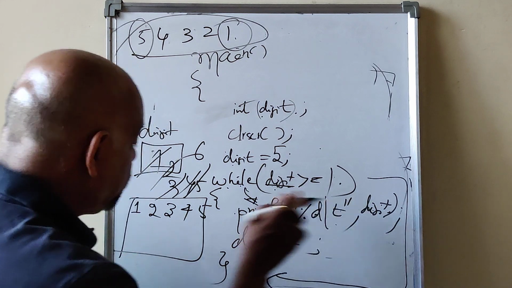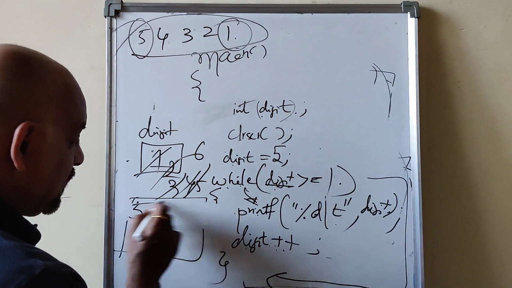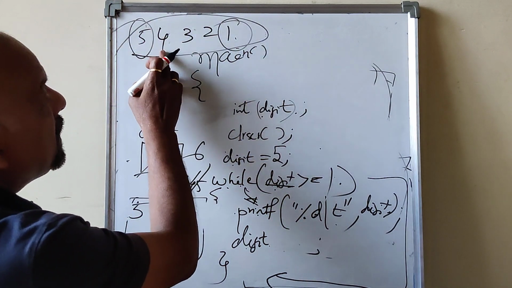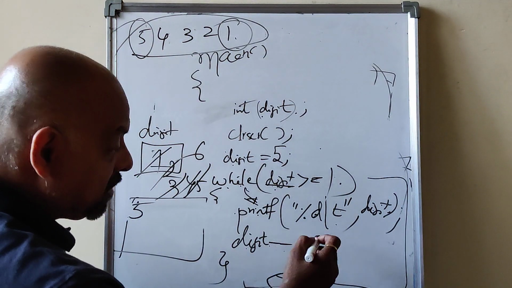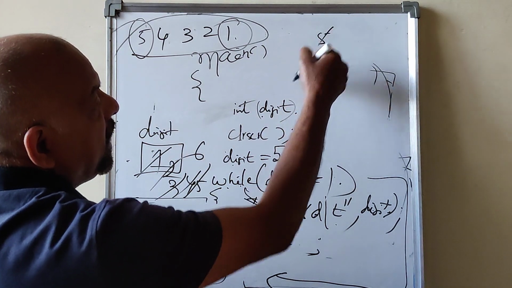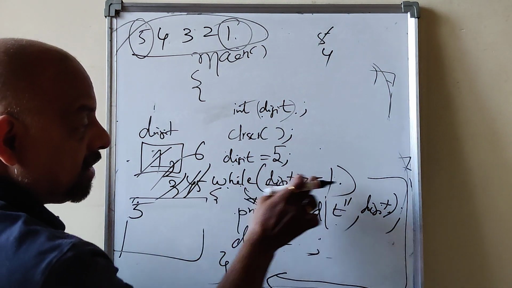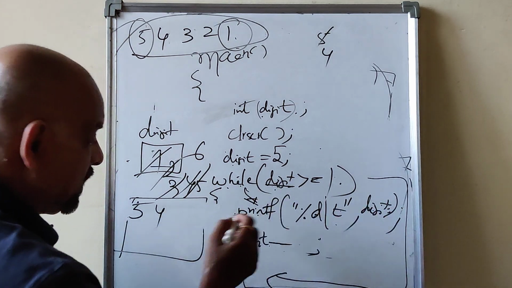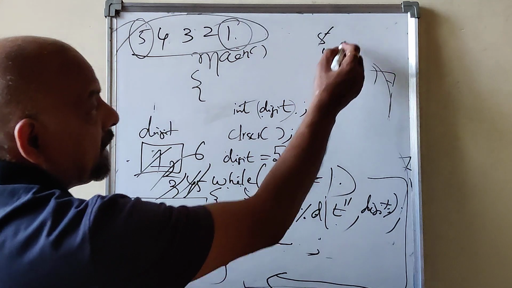Then print digit, 5 will be printed on the monitor. Here it is not digit plus plus, because every time it has to decrement. Digit minus minus, digit is equal to digit minus 1. So digit earlier contained 5, then it becomes 4. 4 greater than or equal to 1 is true, 4 will be printed and displayed on the monitor. Then digit minus minus, it becomes 3.